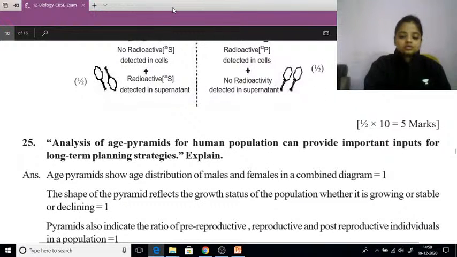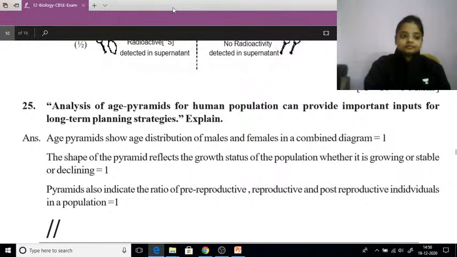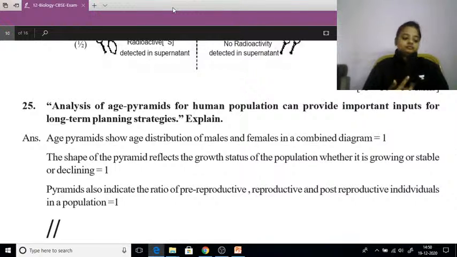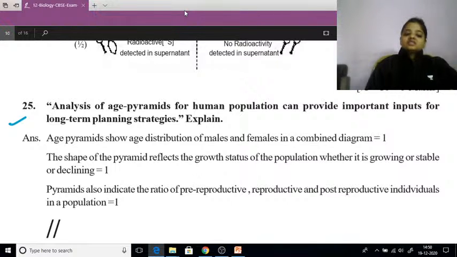Okay, now comes the question number 25. Analysis of age pyramid for the human population can provide important input for long-term planning strategy.